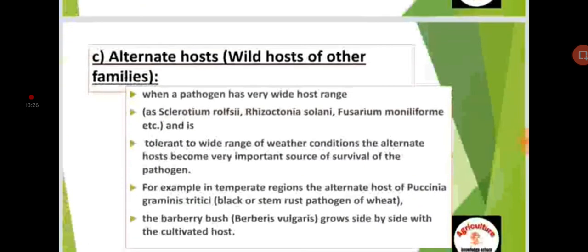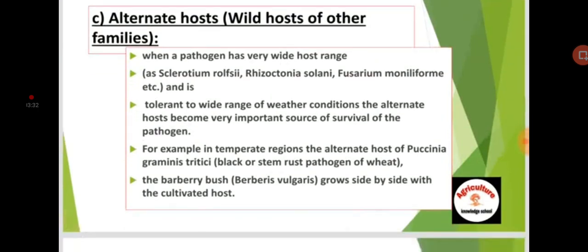Number C is alternate host, wild host of other families. When a pathogen has a very wide host range, as Sclerotium rolfsii, Rhizoctonia solani, Fusarium moniliforme, etc., and is tolerant to a wide range of weather conditions, the alternate host becomes a very important source of survival of pathogens.